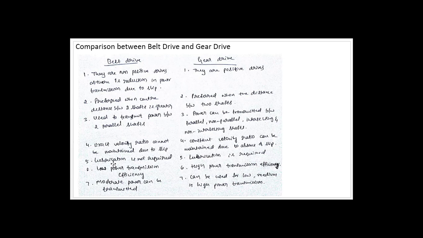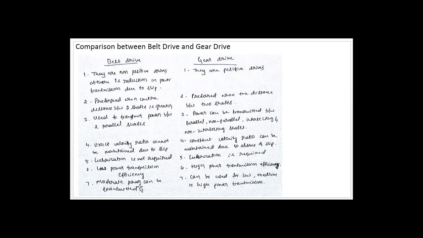Next, in belt drives lubrication is not required, but for gear drives lubrication is required. Belt drives have low power transmission efficiency, whereas gear drives have high efficiency since there is no slip, while slip and creep can appear in belt drives, so their efficiency is less.